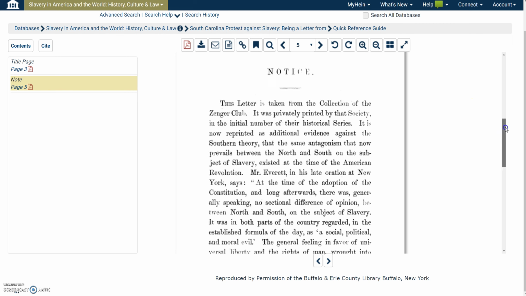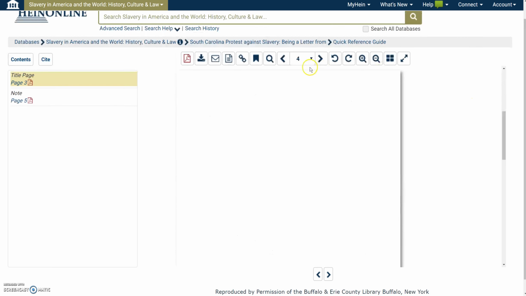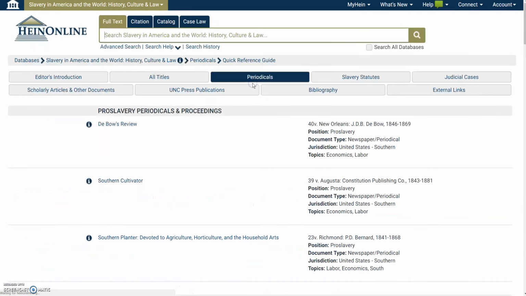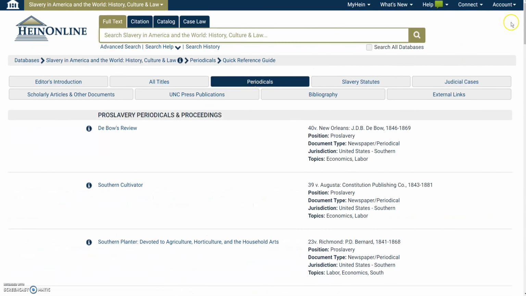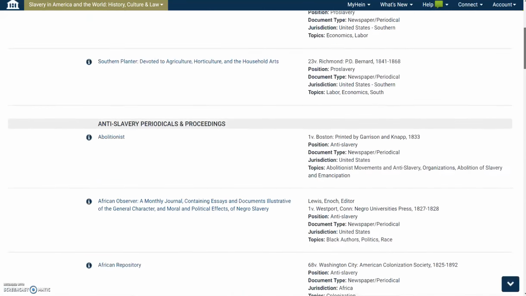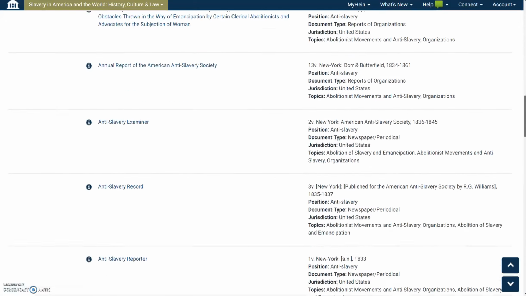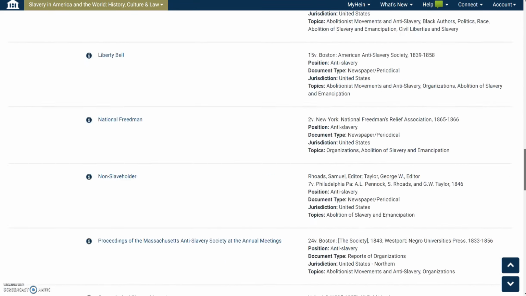But there's also, so maybe not a letter is what you're looking for, but you want to try to find a specific publication or newspaper that you want to look through for information about slavery information. So what you can also do is go to periodicals, and from there there's a listing of different articles, both pro and against anti-slavery, that you can look through to try to see some information.